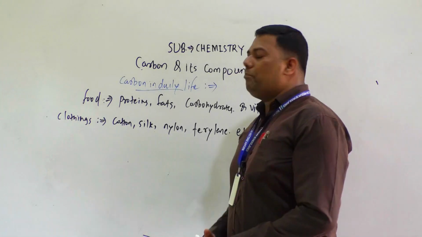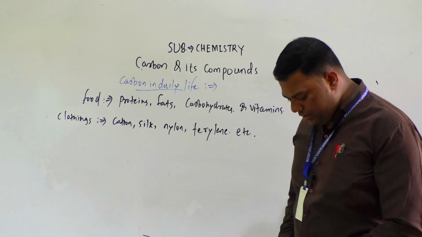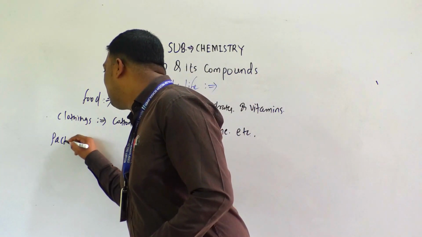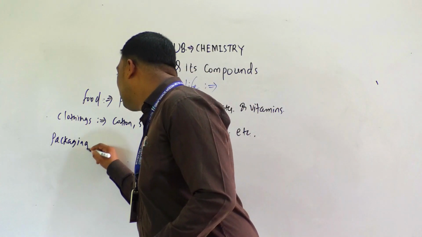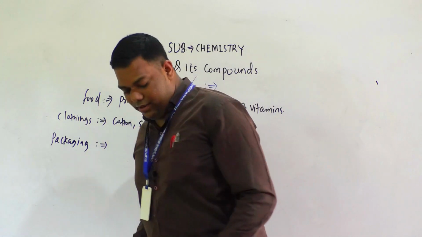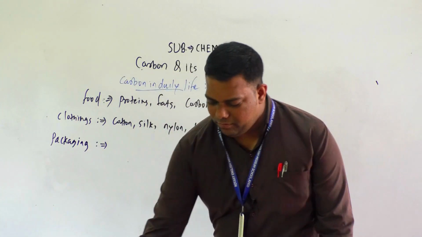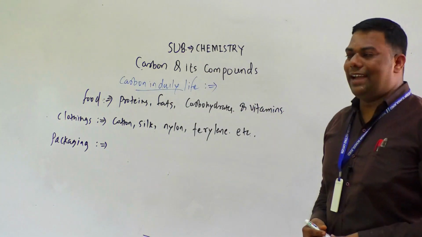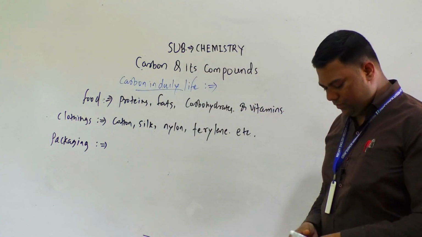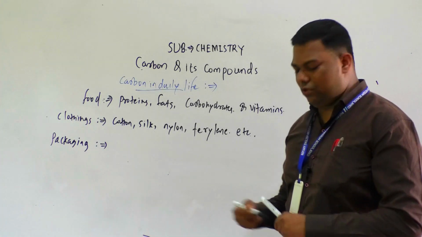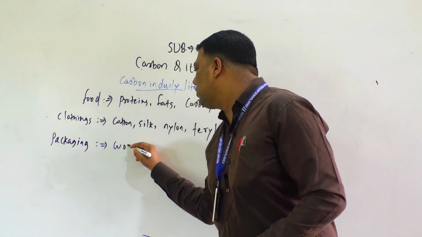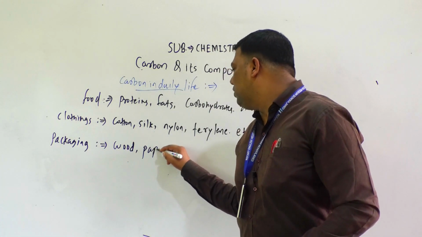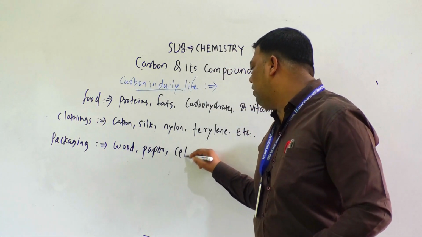Now see here, packaging. So basically, in packaging, how can we use this as a source of carbon? Here we have to write wood. Understood? Then paper. Then cellophane.